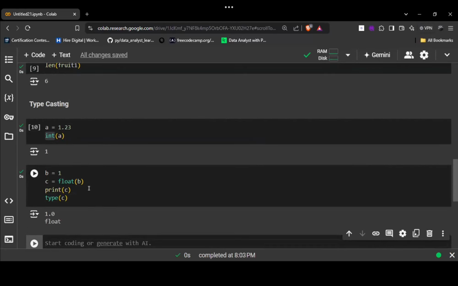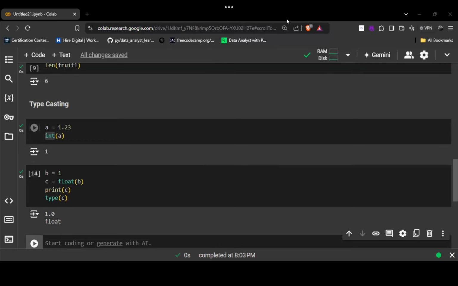Is there any doubt in this code? You can ask if you have. Guys, if you won't ask, you won't get anything. Should I repeat one more time? Tell me which specific part you didn't get. Print C and type C, sir. Okay, from the second line, right?